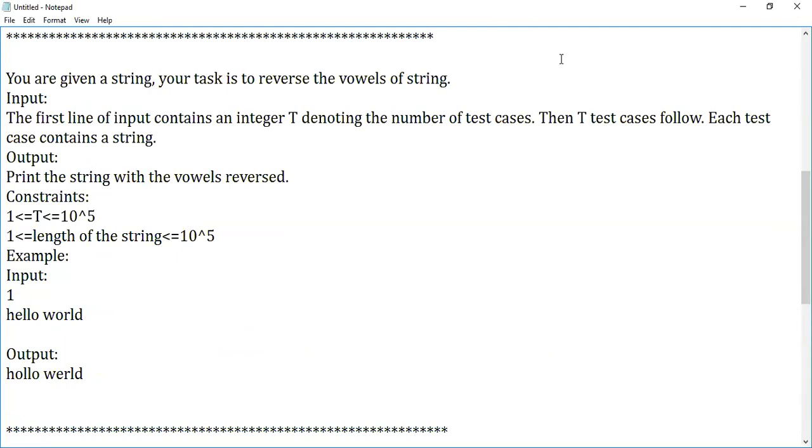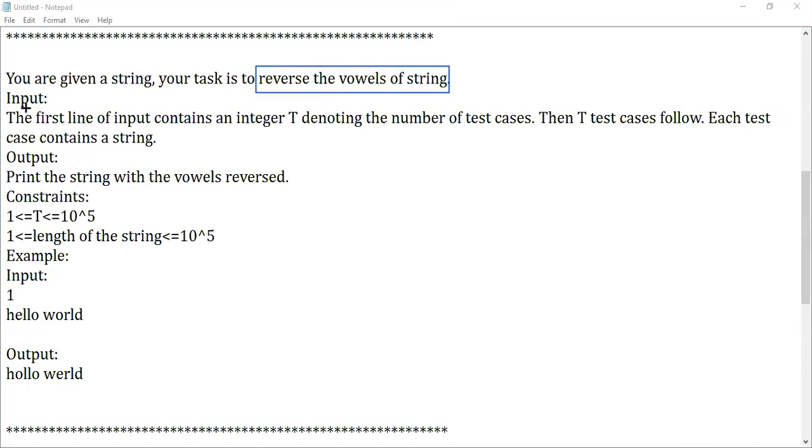Okay, listen here. You are given a string. Your task is to reverse the vowels of the string. We are supposed to reverse the vowels of a string. Normally, we might have come across string reversal. This is a vowel reversal in a string.